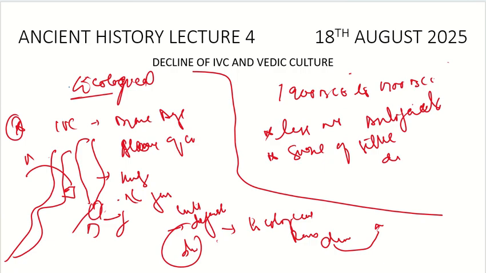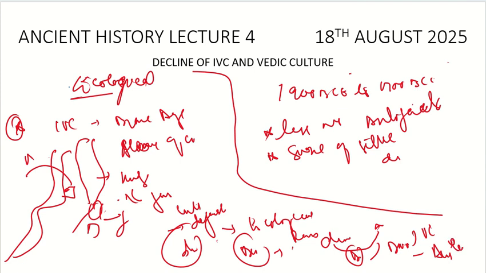Does it mean that with the decline of the IVC, the whole society, all the people living in the IVC, declined? No, it does not mean that. Maybe they would have migrated to other places. We don't find evidence that all the people of the IVC died. In fact, if DNA analysis of modern people is done, it is found that their DNA matches with the people of the IVC as well as with the Aryans of the early Vedic age.